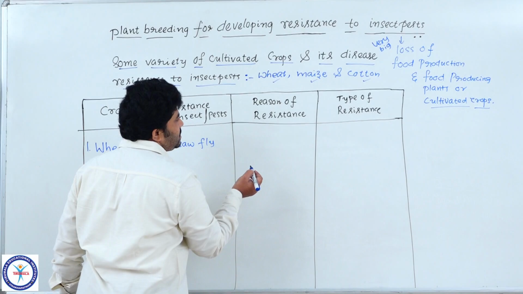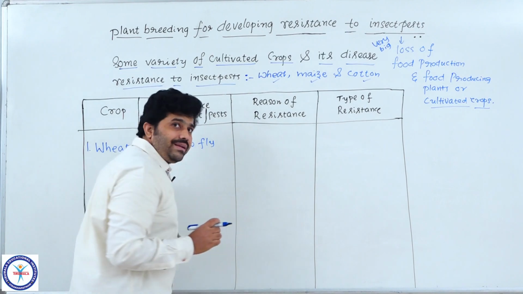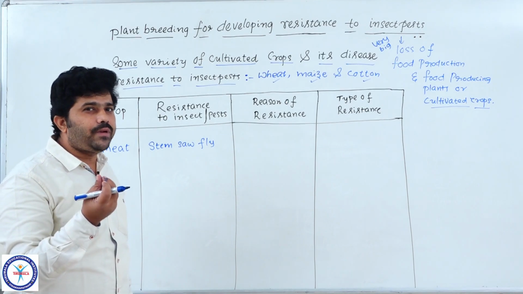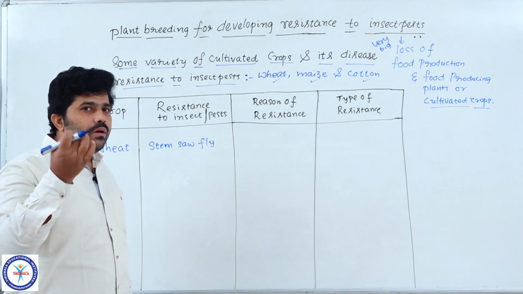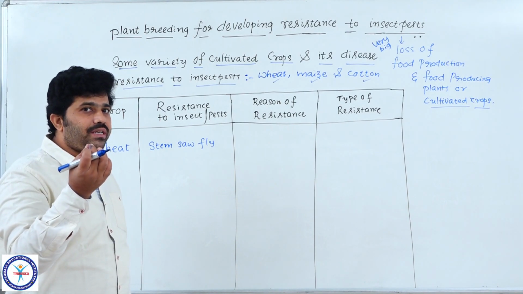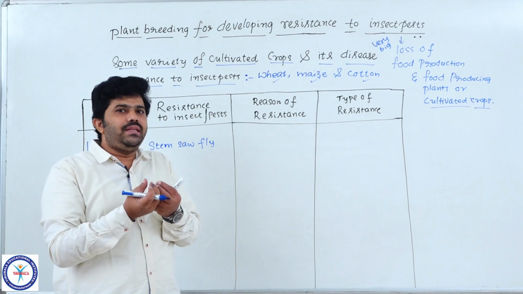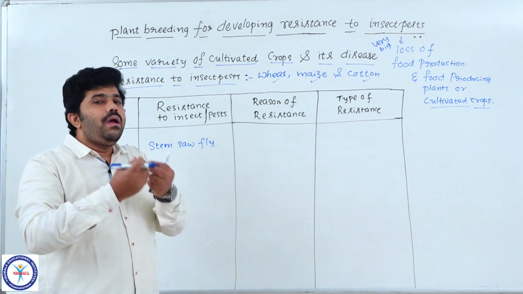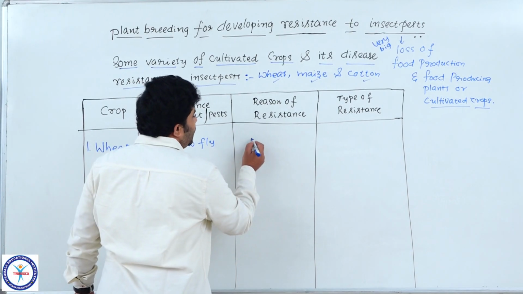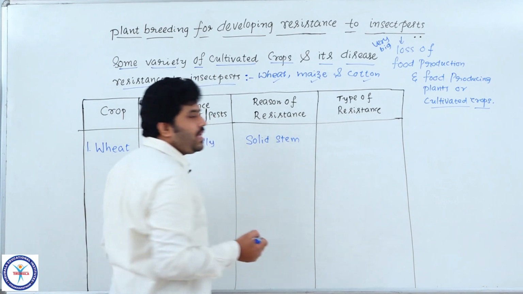The reason for this resistance is here. What is it? We alter or change the stem to a solid stem. The stem in the natural, cultivated or existing crop varieties is a little soft, with more intercellular gaps and very little hardness. But now we change the characteristic features, as morphological characters are altered, and we made a new cultivar with solid stem.